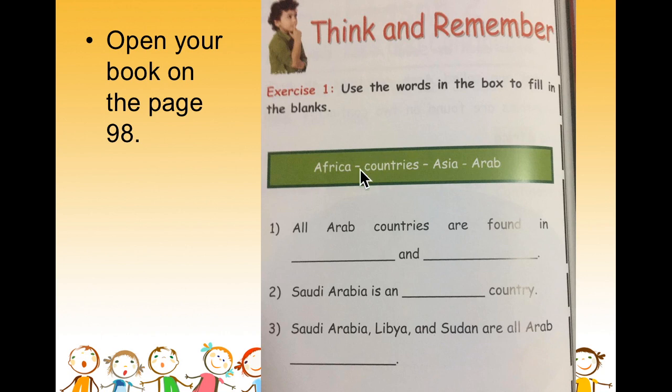You have the choices right up here. All Arab countries are found in two continents. One is Africa and the other one is Asia. Write the answer here. All Arab countries are found in Africa and Asia.